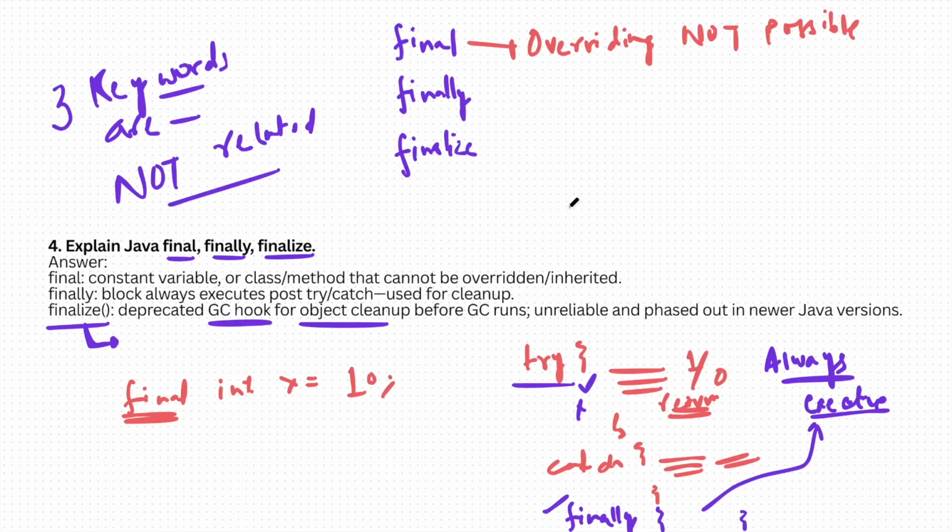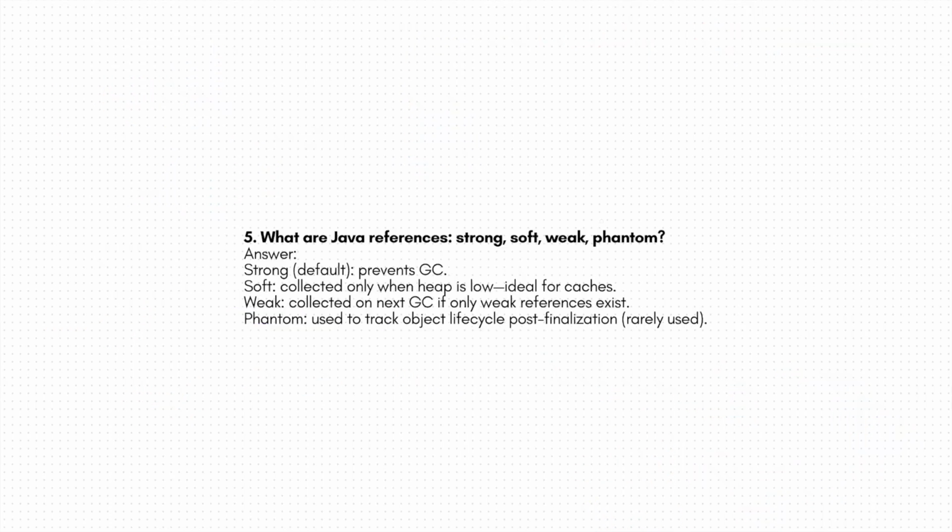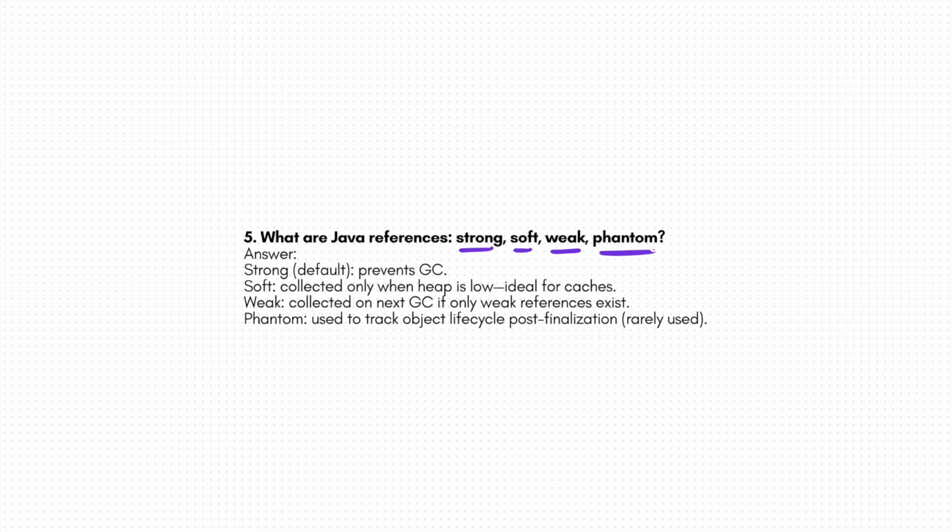Alright, cool. Let's move ahead with our fifth question. Now we have our fifth question on the screen, which says that we have to explain the different types of references. The first one is strong reference, the second one is soft reference, the third is weak, and the fourth one is phantom references. Alright, so if you don't know, then there are four types of references, namely strong, soft, weak, and phantom.